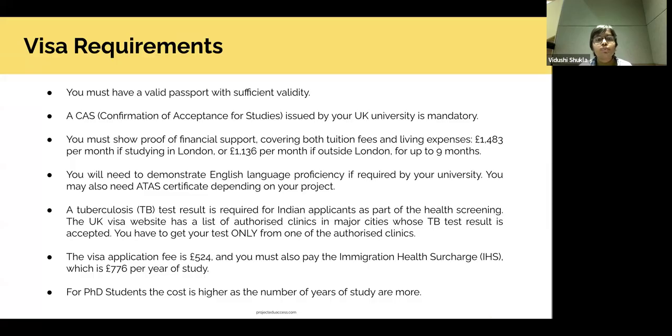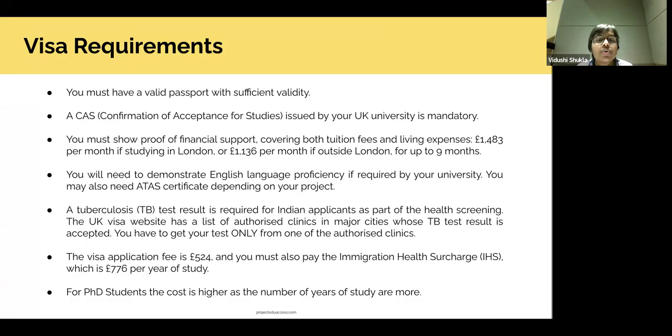The fourth thing that you will need is to demonstrate English language proficiency. Now, a lot of you might have conditional offer letters or unconditional offer letters. If you have conditional offer letters from university, they might have asked you to prove your English language proficiency, which means that you still are going to give TOEFL or IELTS exams and have those scores and get an unconditional offer letter. So you will need that English language proficiency certificate by your university. If it is required by your university, you will need an English language proficiency certificate.